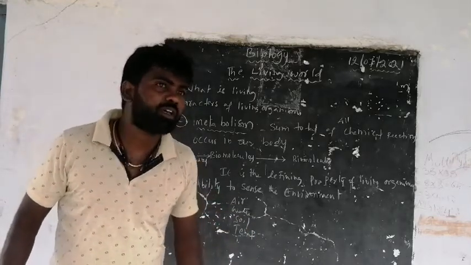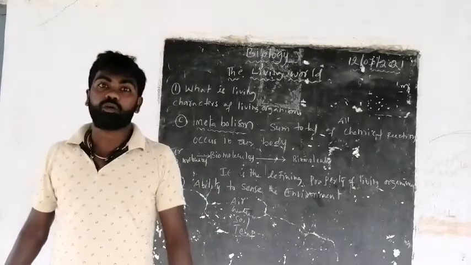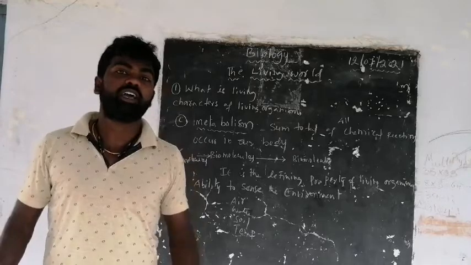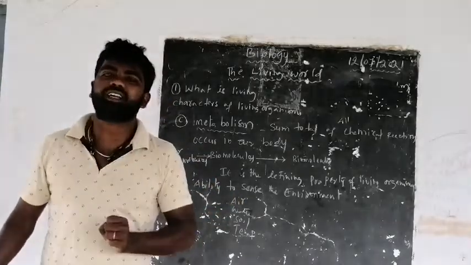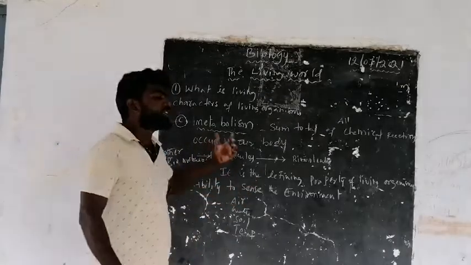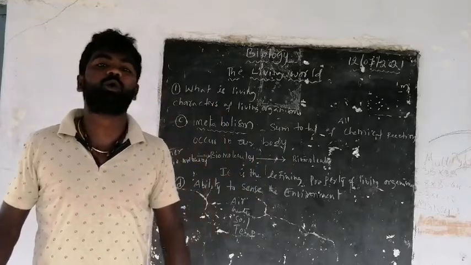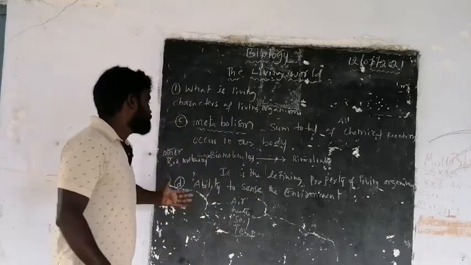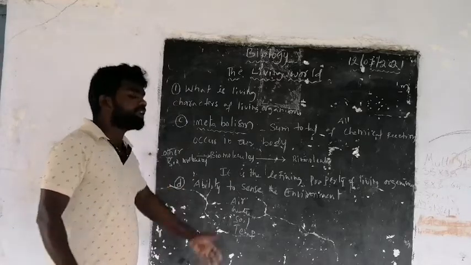We can sense the environment by our sensory organs. We have sensory organs like the nose, eyes, mouth, and ears. Plants don't have sensory organs, but they can sense the outside environment. They respond to outside air, water, and temperature, and the animals can also respond to the outside environment.